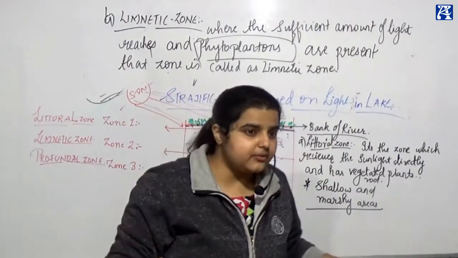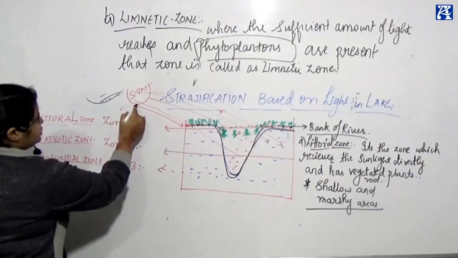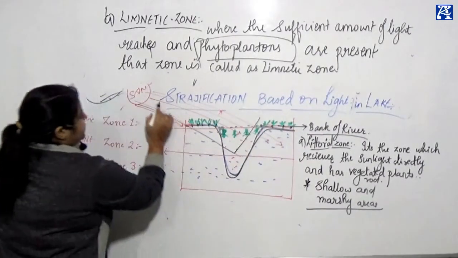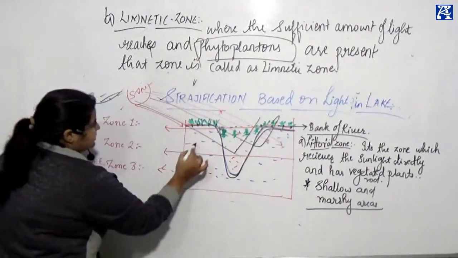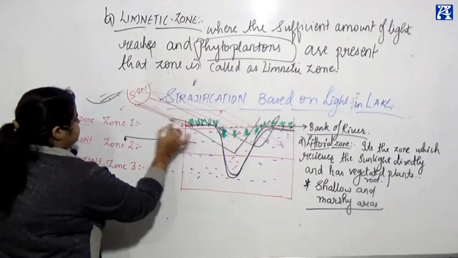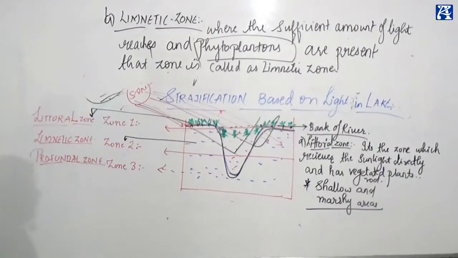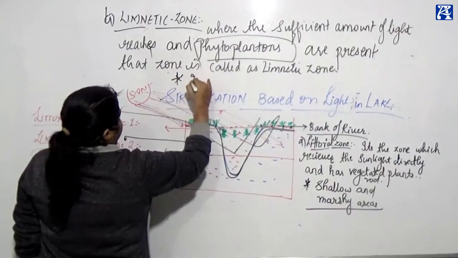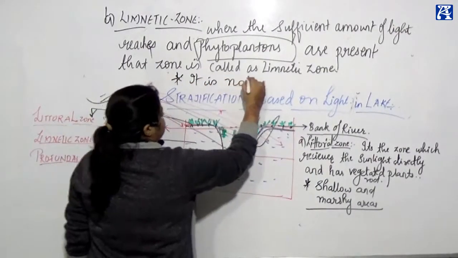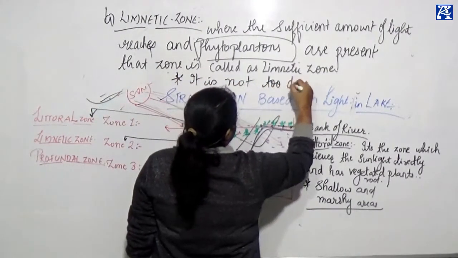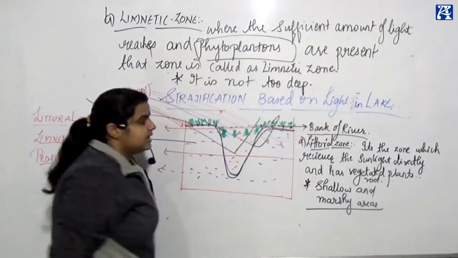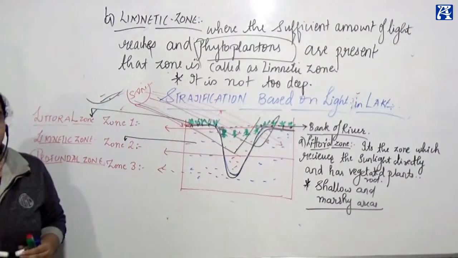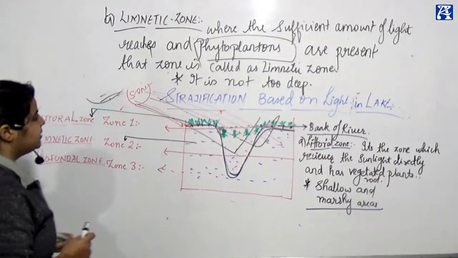You can understand why? Because when the source of light comes and gets reflected back, this is our limnetic zone. This is our littoral zone. Clear? So you can write it as it is not too deep. Any doubt? This is our limnetic zone.